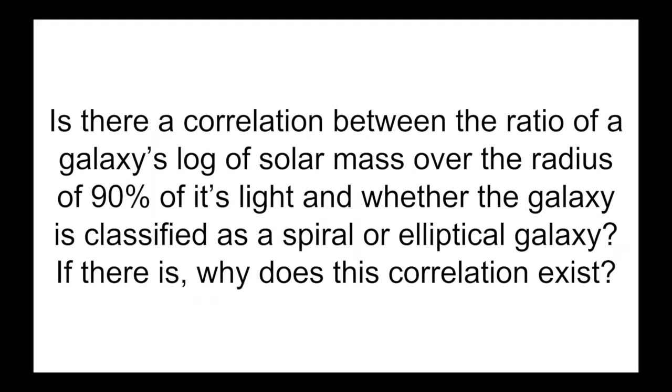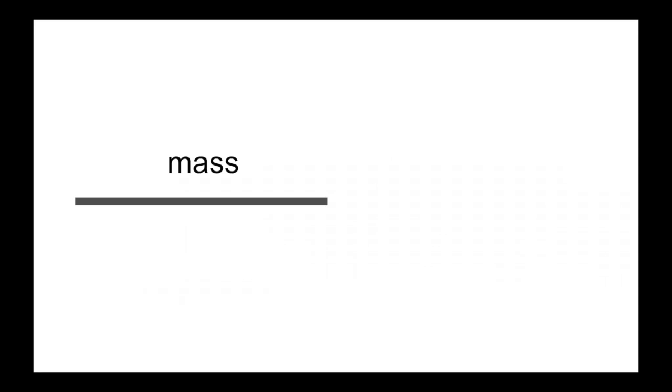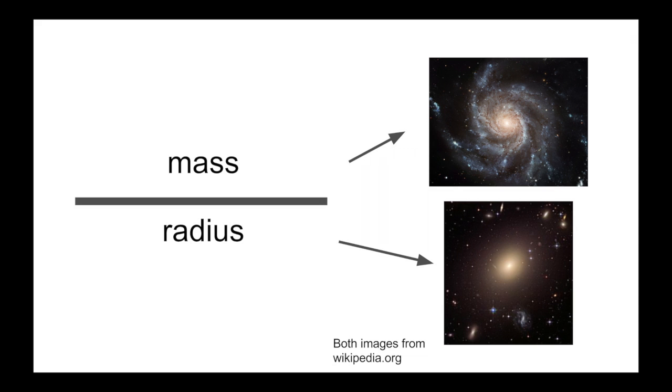In this video, we'll be analyzing some of the characteristics of galaxies and how their classification depends on some of them. Specifically, we are interested in studying the relationship between the classification of galaxies as either spiral or elliptical and their mass to light radius ratio, using the ratio of the log of the mass to the radius of 90% of its light. In simpler terms, we will take the mass and then divide it by the radius of the galaxy. This number will then help us classify it as either a spiral or an elliptical galaxy.